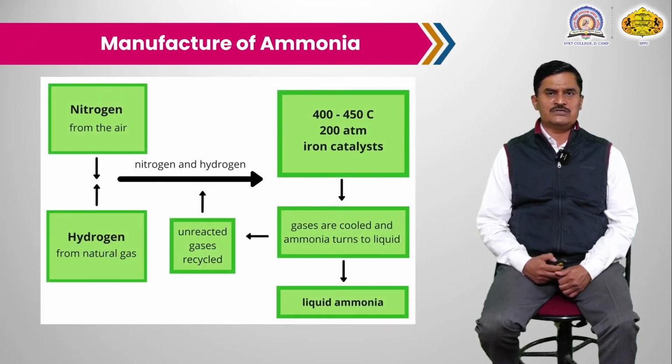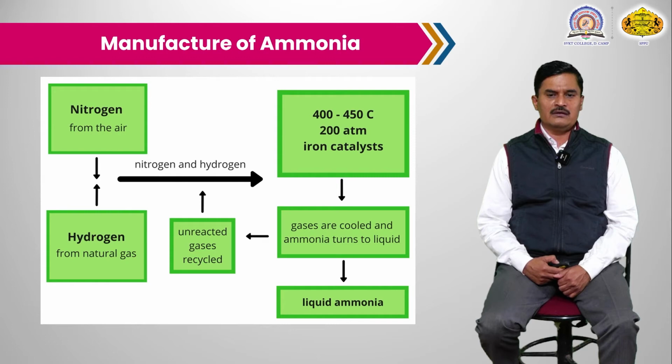So this is the flow sheet diagram of the manufacture of ammonia. We use nitrogen from the air and hydrogen from the natural gas. This is the source of nitrogen and hydrogen. Then the reaction mixture is passed first into the oxidation tower, then into the converter.